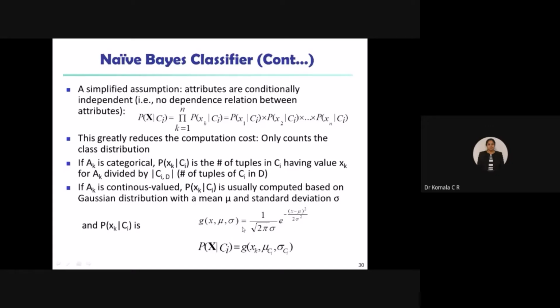If this is the case, these values are to be derived, students. You have to find mu, standard deviation, all that. So G of x, in place of x I have taken Xk for Ak, then mu Ci for Ci number of classes, and sigma Ci for Ci number of classes.